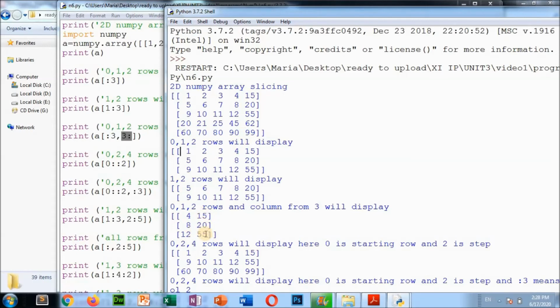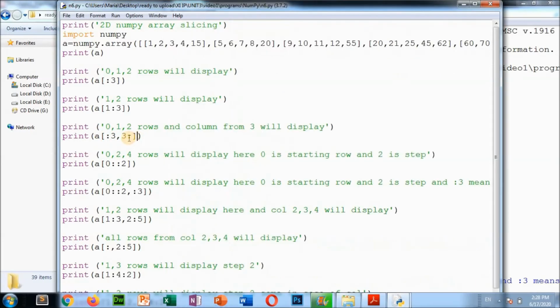I think you have cleared all. Similarly, how you have done in case of row, you have done in case of column also, that is you will get these 2 portions. The part before the comma is the row and the part after means columns. Okay, so now you will understand everything when you see this.